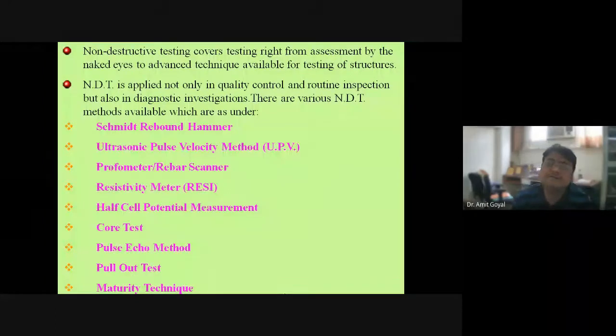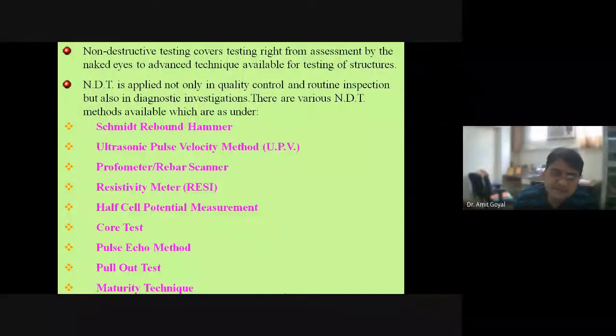So here the role of UPV is very important, because UPV is the ultrasonic pulse velocity method, and in this method you have the direct method, indirect method, and semi-direct method. In the direct method, you can know the condition of the core of the concrete. Sometimes when we use UPV, we get very low readings, but we get very good results in the rebound hammer.